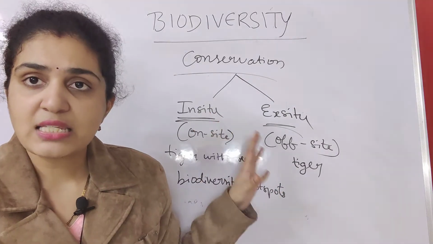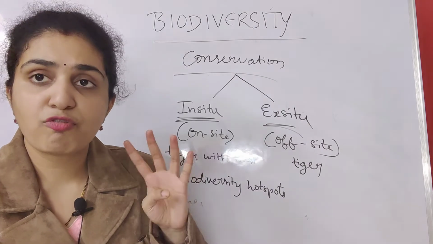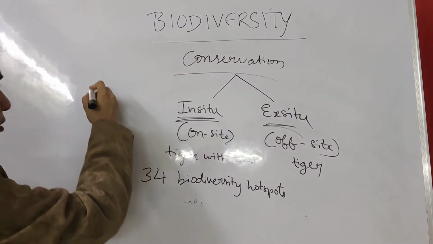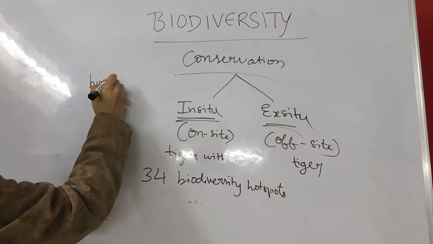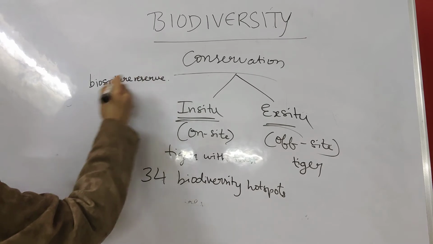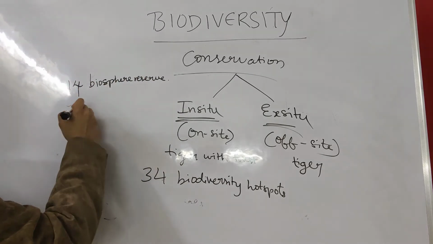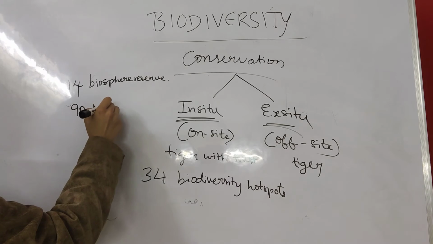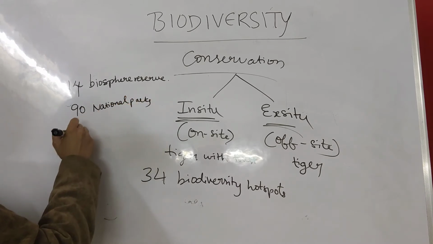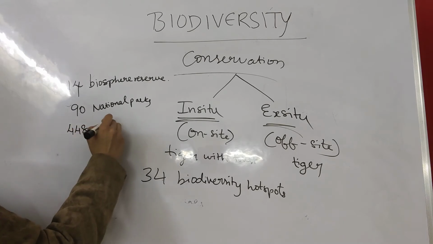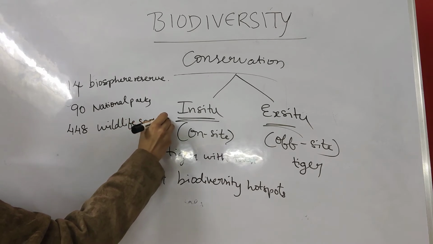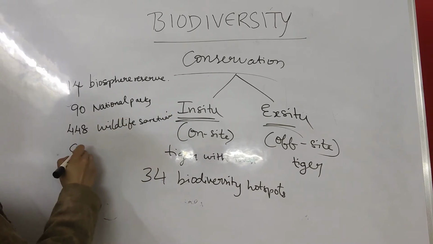And where is in situ protection done? There are four types where it is done. That is Biosphere Reserves, 14 Biosphere Reserves, 90 National Parks, 448 Wildlife Sanctuaries, and sacred groves.